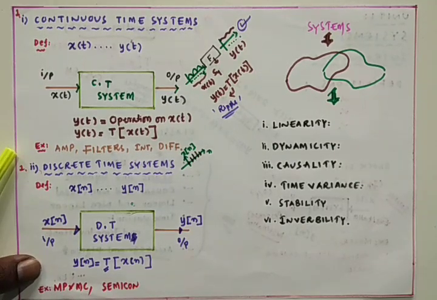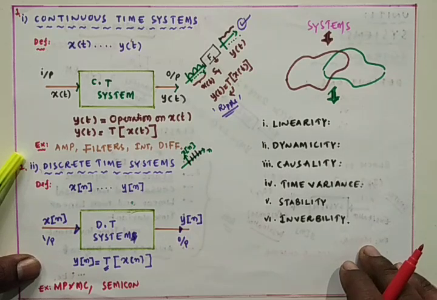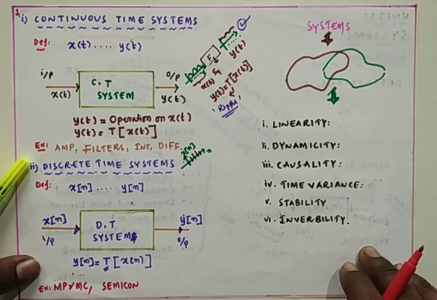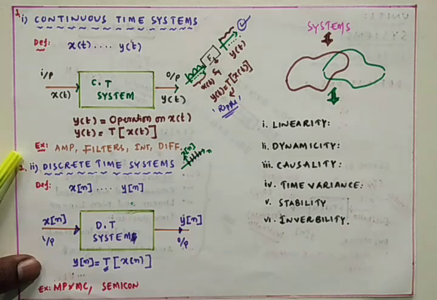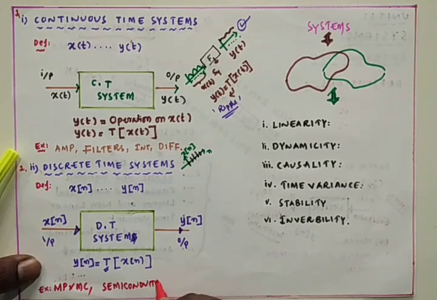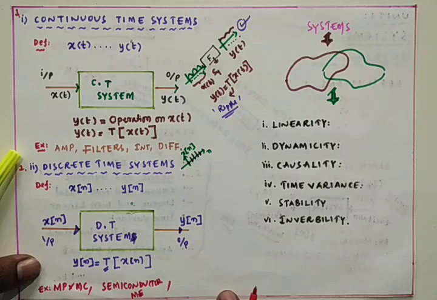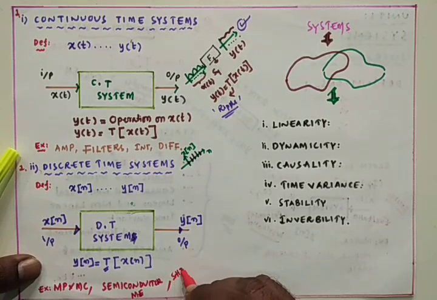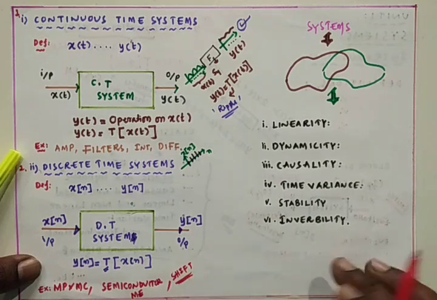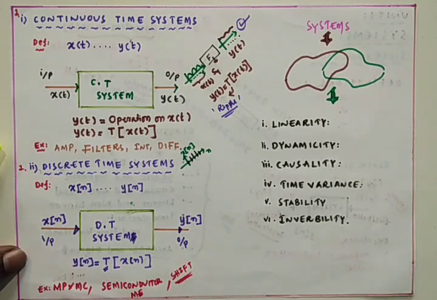Among semiconductor memories, RAM, PROM, read-only memory and EPROM are all the best examples of discrete time systems. The next one is shift registers, which are also best examples of discrete time systems. Anyway, we are going to study microprocessors and microcontrollers in the processors and controllers course, while shift registers will be covered in digital electronics.